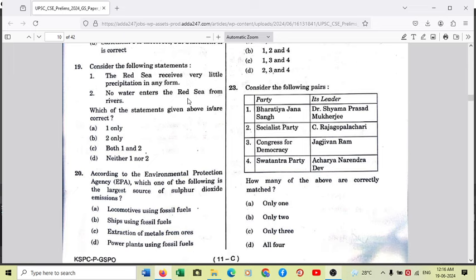Okay. Moving to question number 20. Oh, sorry, not question number 20. We'll go to, yes, 20 is correct. So according to the Environmental Protection Agency, which one of the following is the largest source of sulfur dioxide emissions? So sulfur dioxide, basically, is a byproduct of power plants using fossil fuels. A very fine example is coal-based thermal power plants.